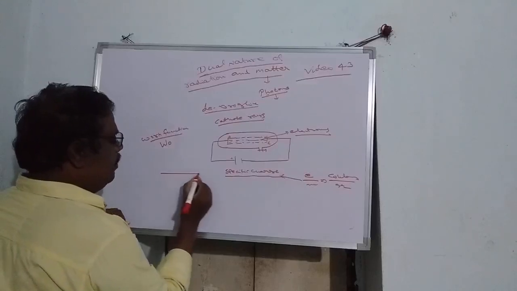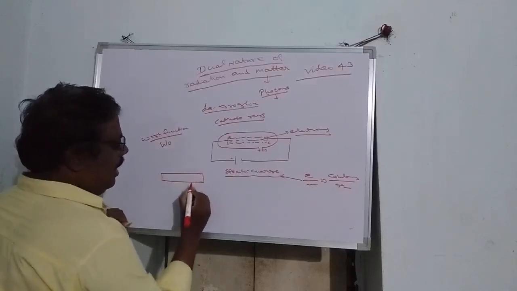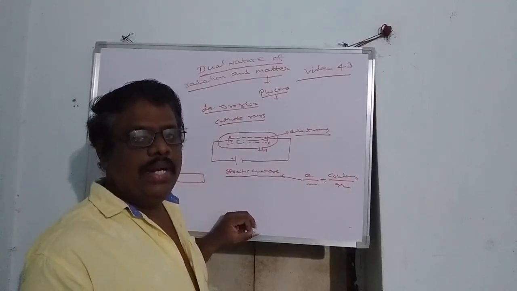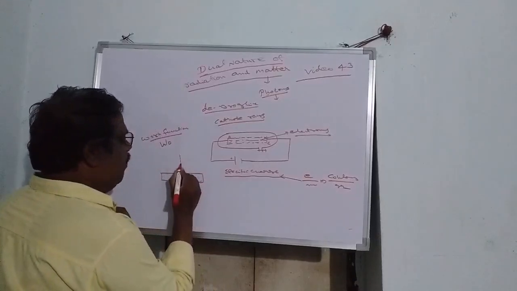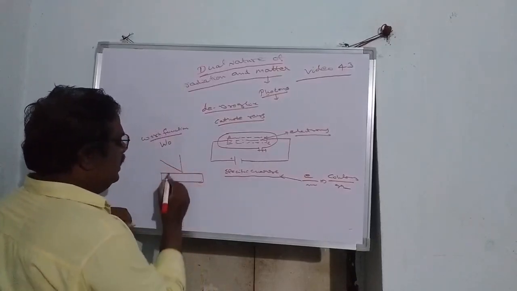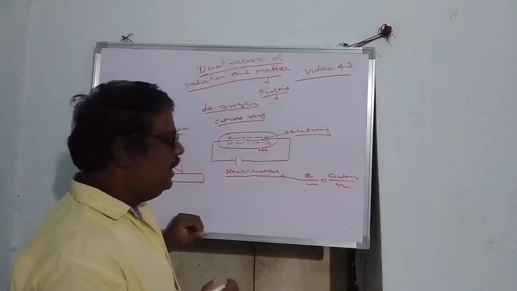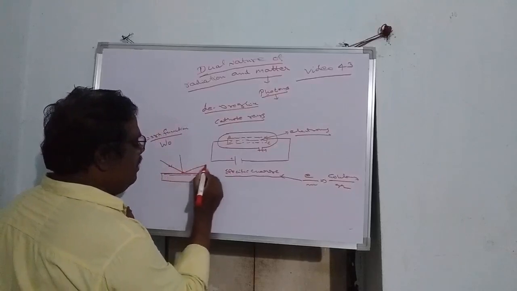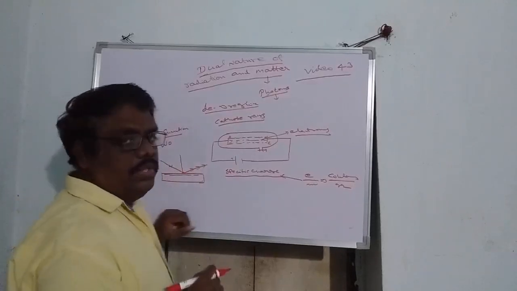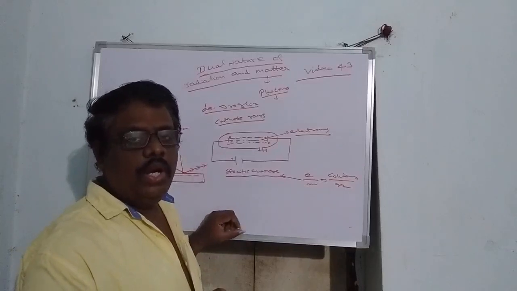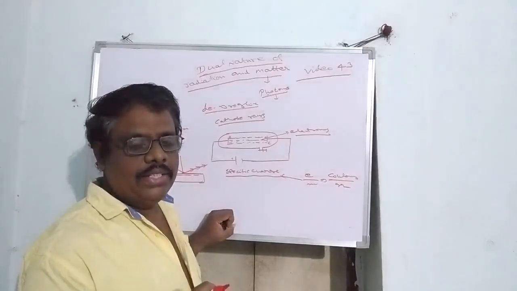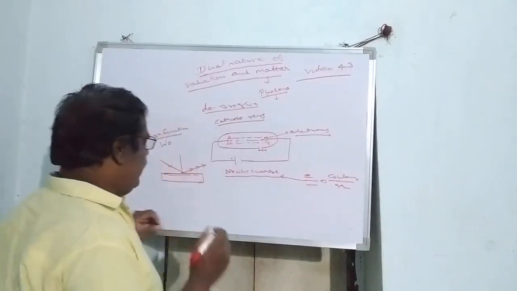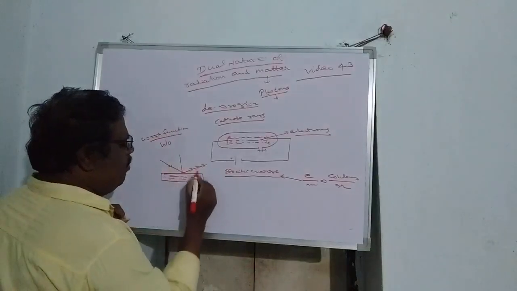First of all, we have to talk about some of the alkali metals: lithium, sodium, potassium, rubidium. When light of suitable intensity, that means a light ray consisting of photons, falls on these alkali metals, they can immediately emit some electrons. This emission of electrons is called the photoelectric effect. These electrons are called photoelectrons. Even ordinary visible light can emit photoelectrons.